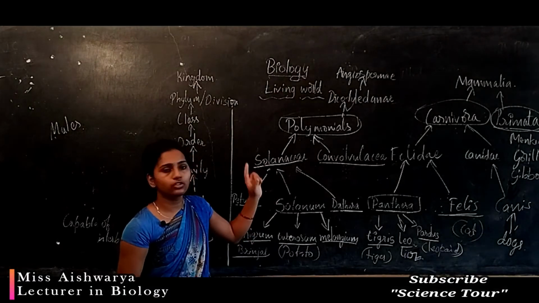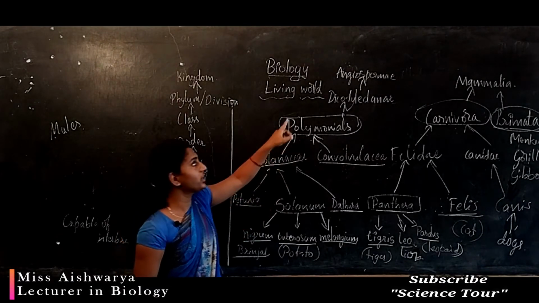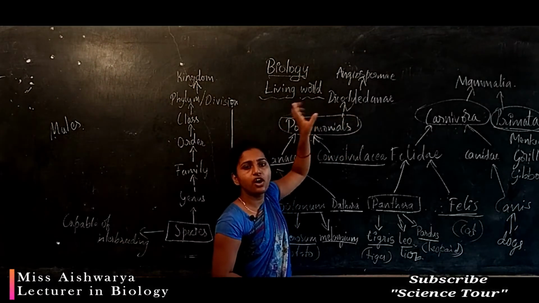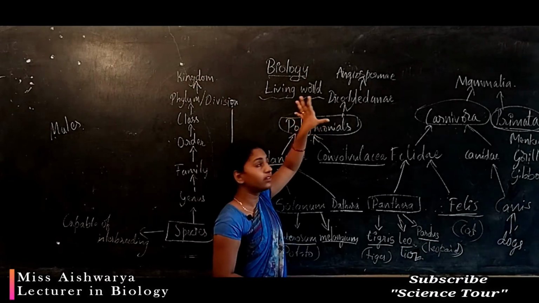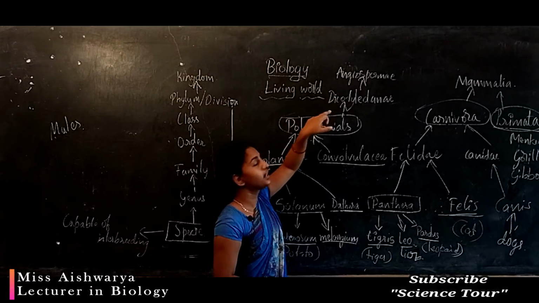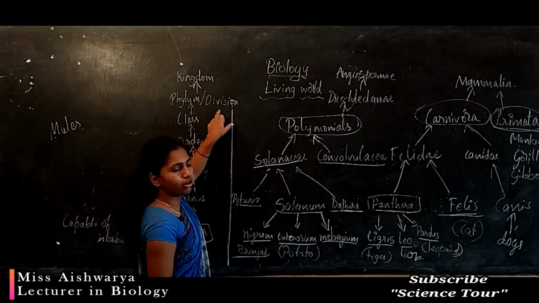So a group of classes forms a common category, that we call a phylum or division.